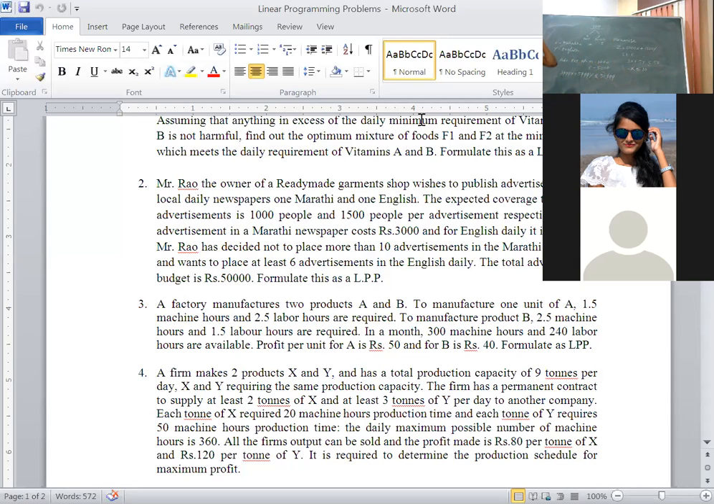And wants to place at least 6 advertisements. At least 6 advertisements. That means Y is greater than or equal to 6, and x, y greater than or equal to 0. Here 2 marks. Here this is for 1 mark. These two constraints, half a mark each, and the non-negativity restriction is of 1 mark.